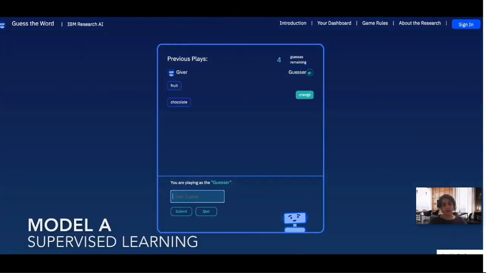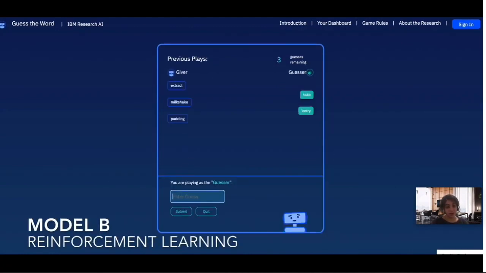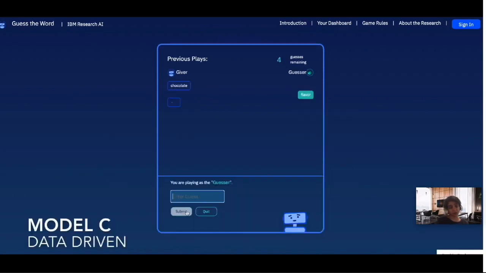This is another example of gameplay. This is with model A. The target word is vanilla, and here you see the AI providing different clues: fruit, chocolate, flavor, bean. In another example, this is model B, and you see that the nature of the clues are different. This is model C, data-driven.